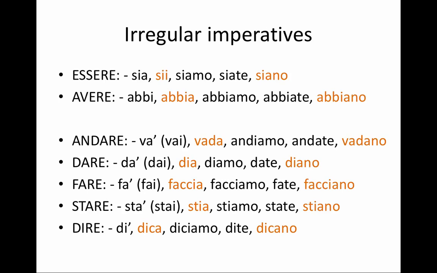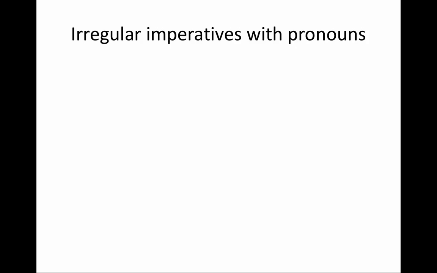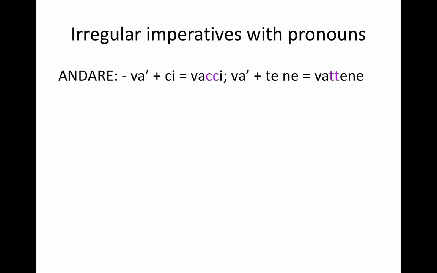These are the most commonly used verbs. There are some others, of course. Now, what do I do with these irregular imperatives when I have pronouns? The rule is the same, but notice that something happens. When I have single syllable imperatives, which are those of the verbs andare, dare, fare, stare, such as va, da, sta, fa, when I attach a pronoun, the first consonant of that pronoun will double. So va-ci will give me vacci, and va-te-ne will give me vattene. That's the verb andarsene. In case you're not familiar with that verb, it just means "get out of here," vattene.